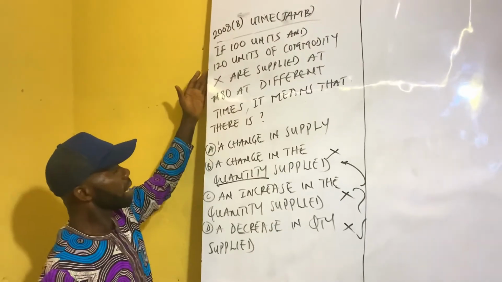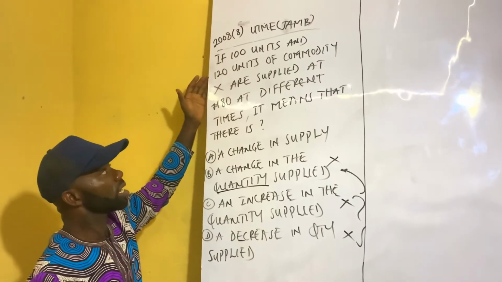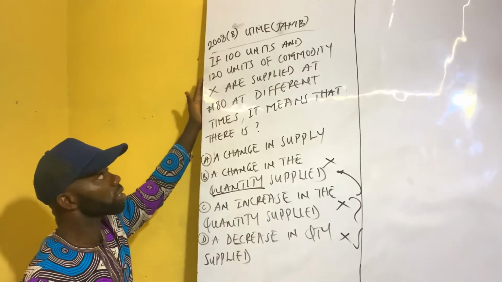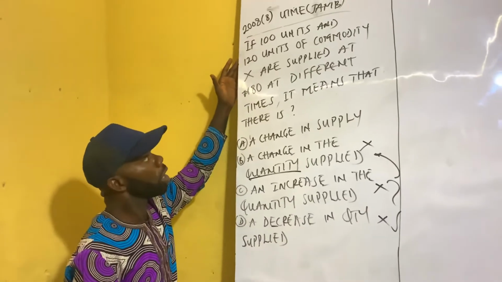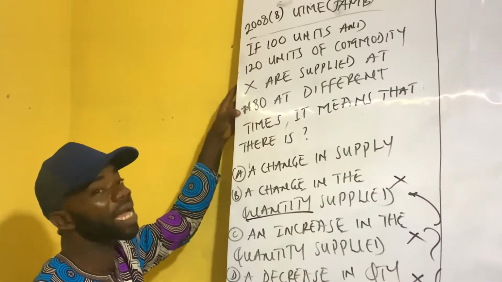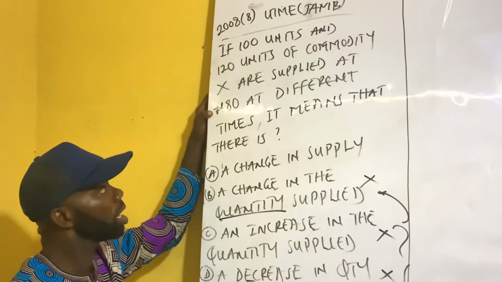Okay, I'm considering what we call the factor responsible for the changes in quantity where price remains constant.